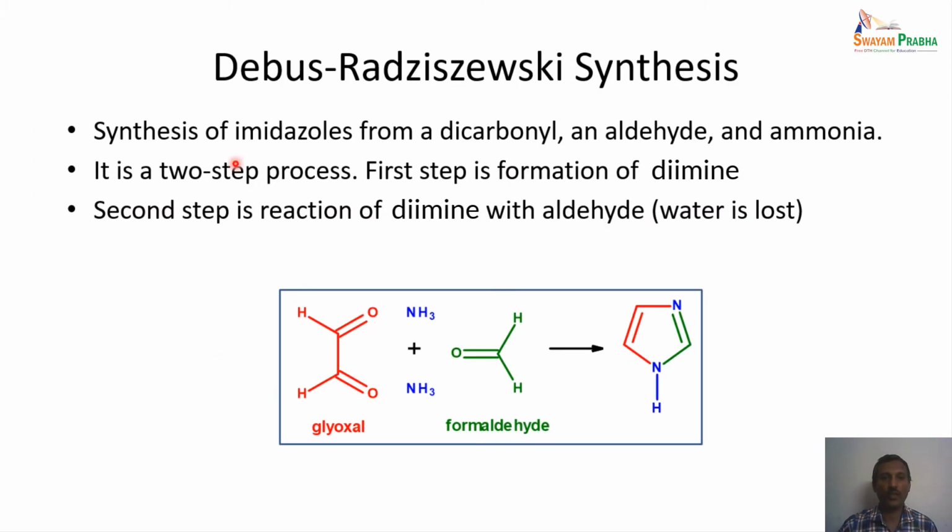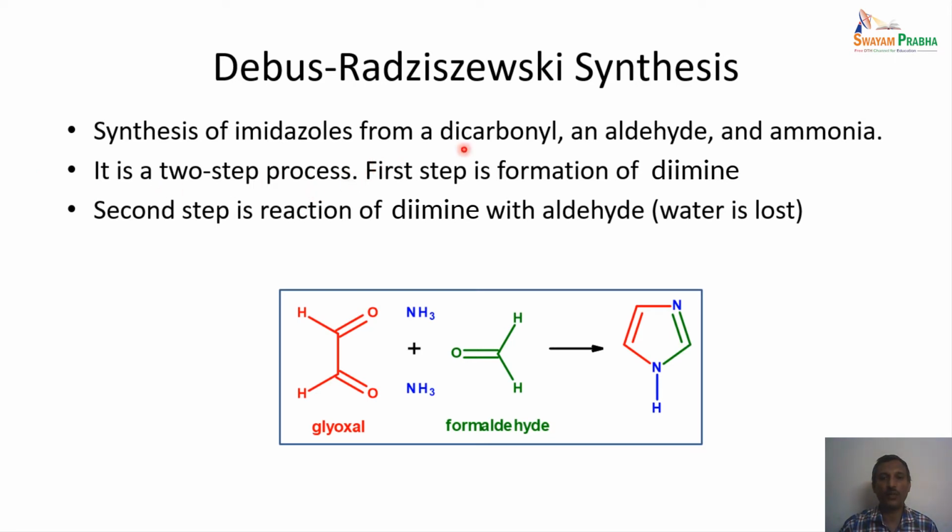The next one is Debus-Radziszewski synthesis. So in this particular case, a glyoxal is reacted with formaldehyde in the presence of ammonia to give imidazole. This is an unsubstituted imidazole. So if we are using unsubstituted glyoxal, that means dialdehyde, and formaldehyde is used, then this leads to the formation of imidazole. It is actually a two-step process.